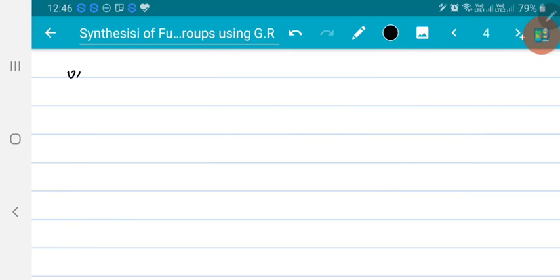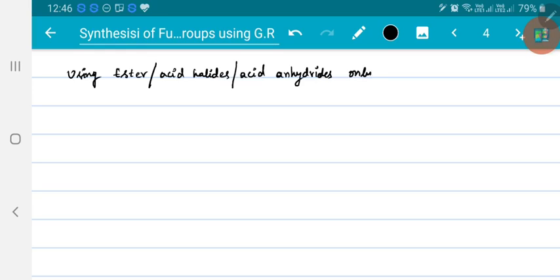By using ester, we can prepare tertiary alcohols, or we can use acid halides. We can use acid anhydrides. So there you can prepare tertiary alcohols. Only tertiary alcohols can be prepared.